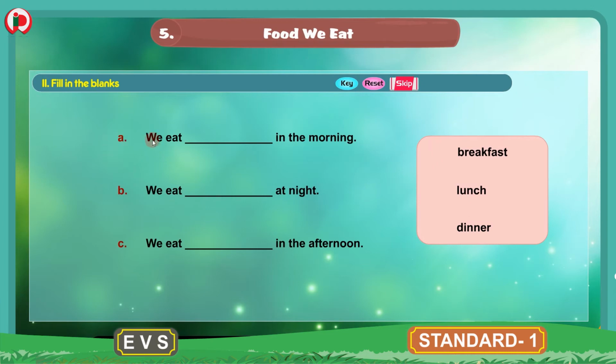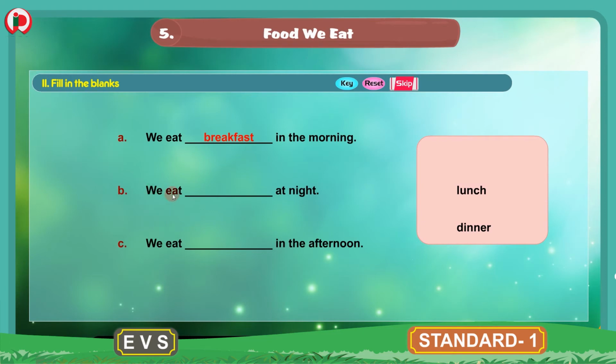A. We eat dash in the morning. And the words here are breakfast, lunch, dinner. So what do we eat in the morning? We eat breakfast. So we will write here breakfast. We eat breakfast in the morning.